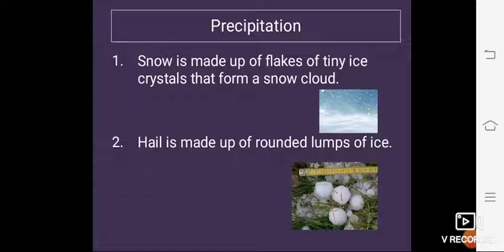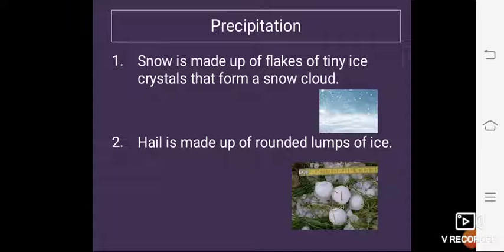Strong air currents inside the cloud carry the raindrops upward, and at a higher level the raindrops freeze into ice pellets. Pellets means a small rounded substance. The ice pellets hurtle up and down again and again. They get wrapped in many coats of ice and finally fall to the earth as hailstones.